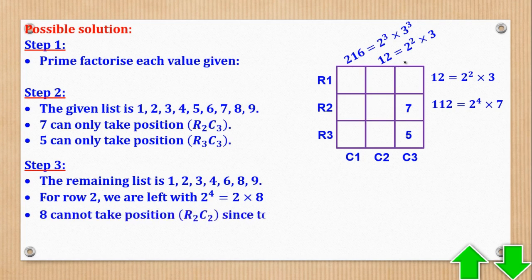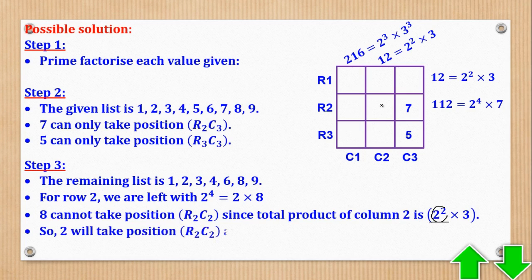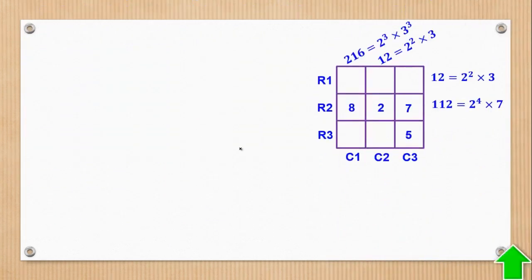So that is what step 2 gives us. So step 2, 8 cannot take this position. Therefore, since there is no 8 here, like I've already told you, 2 will take this and 8 will take that. So let's put them there. So we shall put 2 and also put 8. Okay. Now row 2 is entirely complete. We can now go to other rows or columns.